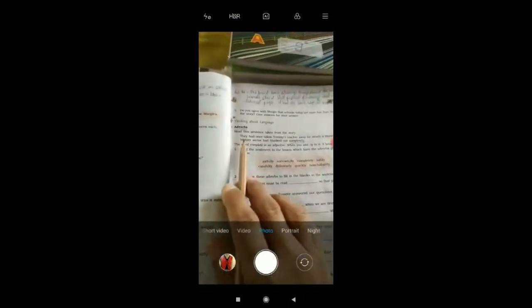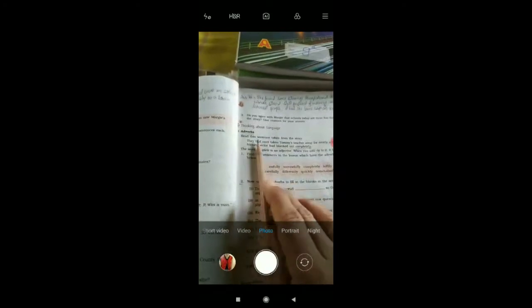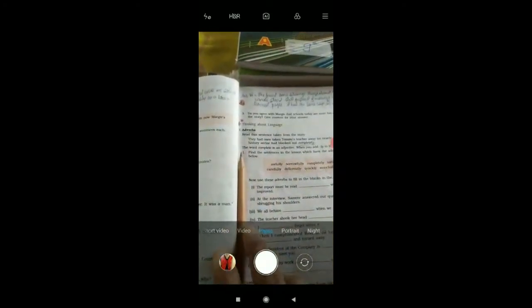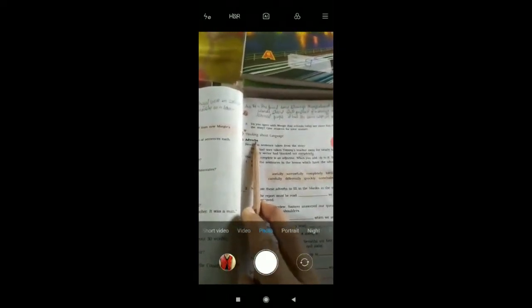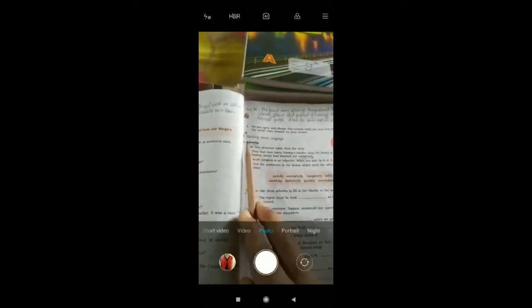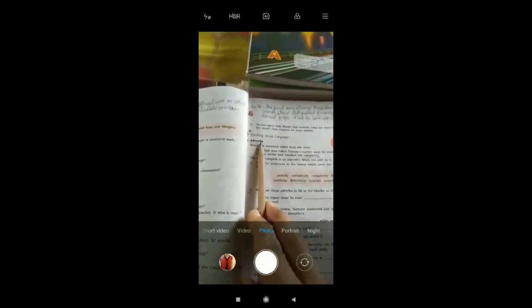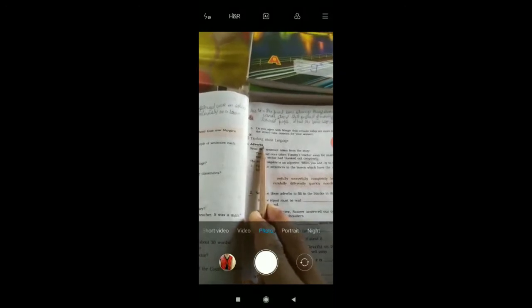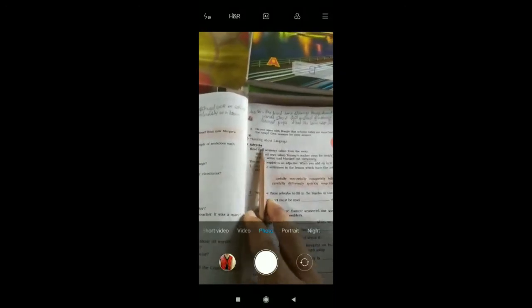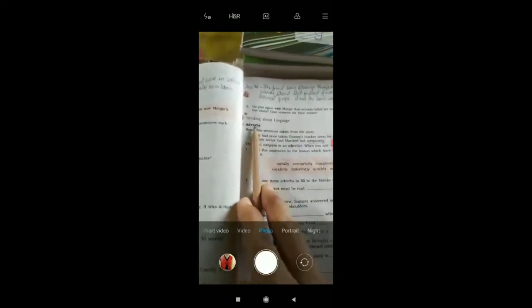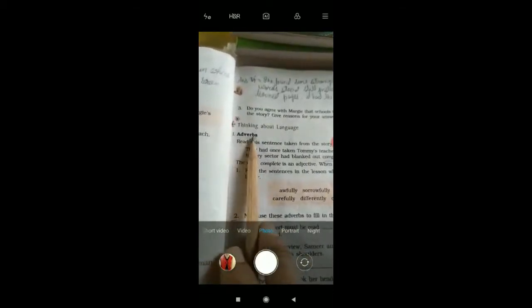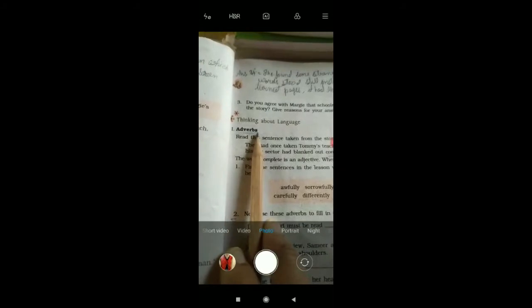So here I'm going to teach you the grammar portion that is at the back of the chapter. And the topic is adverb. So how will you define adverb? The words that add something to the verbs. And what are verbs? Verbs are the action and doing words, isn't it? So when you're going to add or describe verbs, it will become adverb.